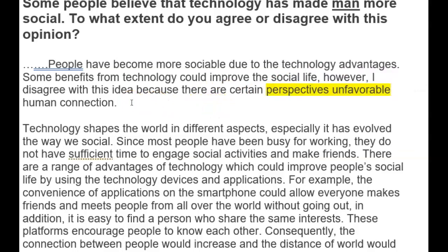Now you need the sentence here going, this essay will discuss both views, or both advantages and disadvantages, or various opinions using examples from X and Y. So you need a little bit more on that introduction. So technology shapes the world in different aspects. Good, especially